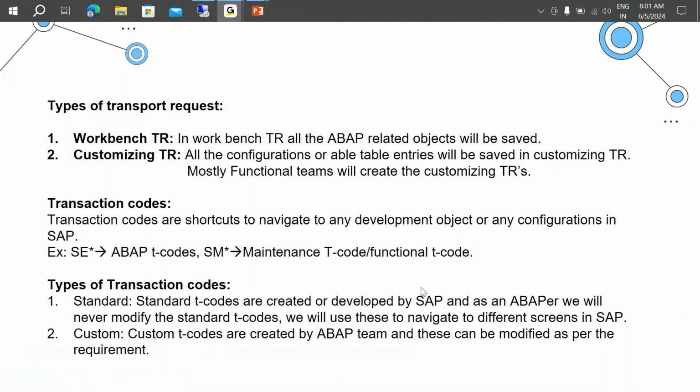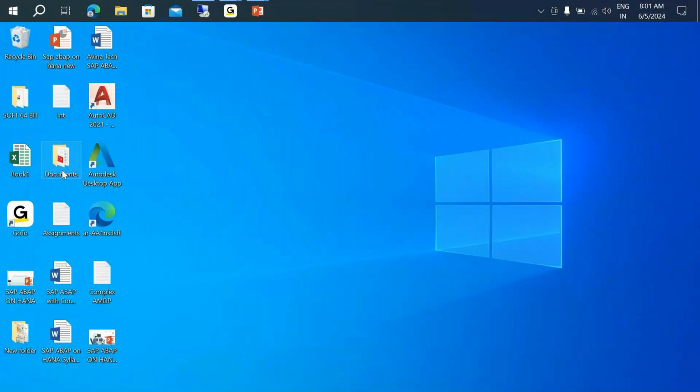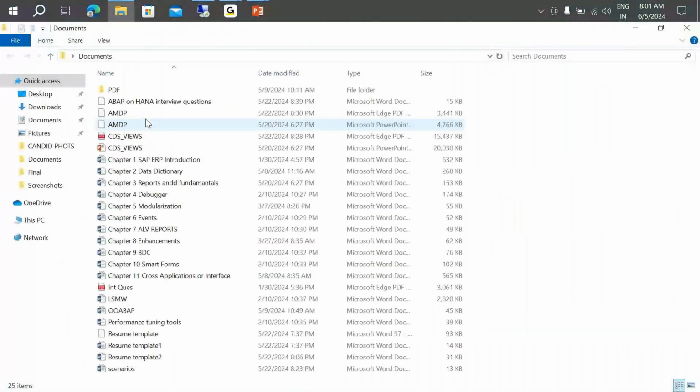See, all the steps on how to do this, the step-by-step document, is already given to you in the ERP introduction only. If you just open that up, you can see it.